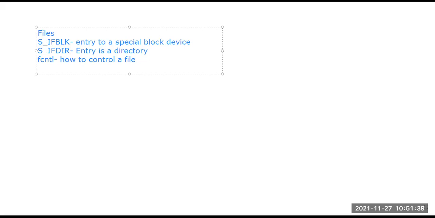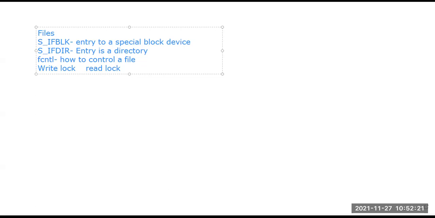Now there are 2 types, as I said, a write lock and a read lock. Write lock we can easily understand: it prevents other processes from overlapping or modifying the data until one has the privilege or access to write it, right? So it prevents the other processes from overlapping or reading or writing locks on the locked region of the file. And a read lock prevents other processes from setting overlapping write locks on the locked region of the file. So a read lock is for the reading purpose.